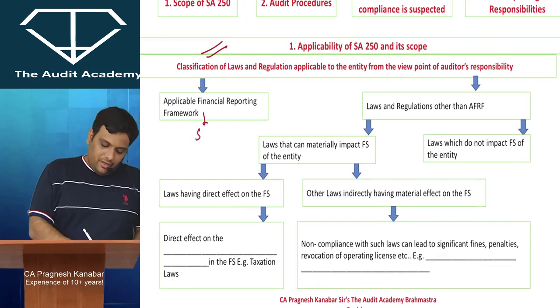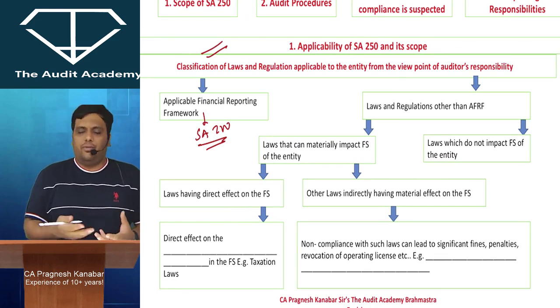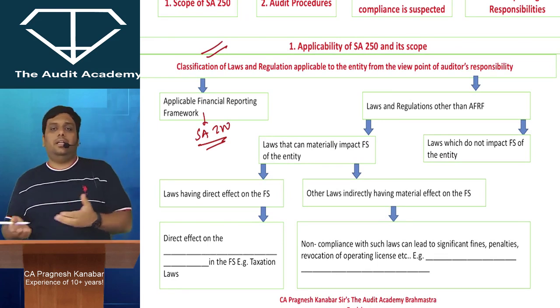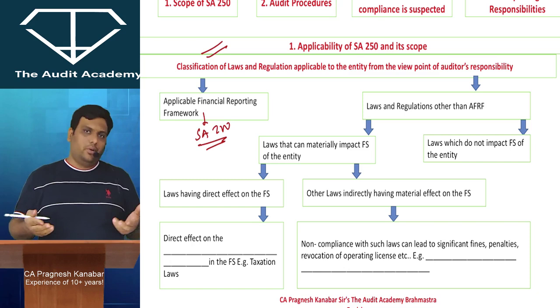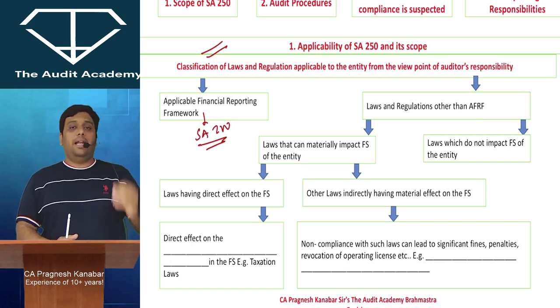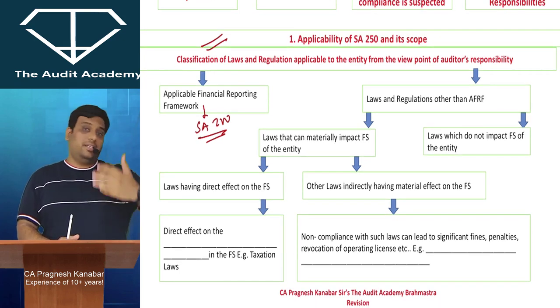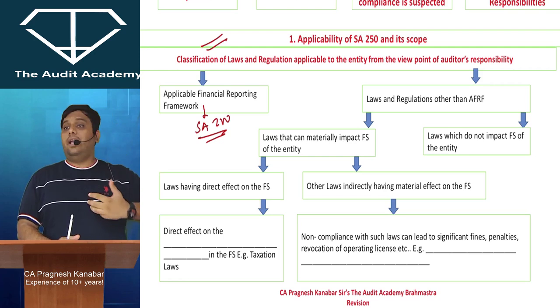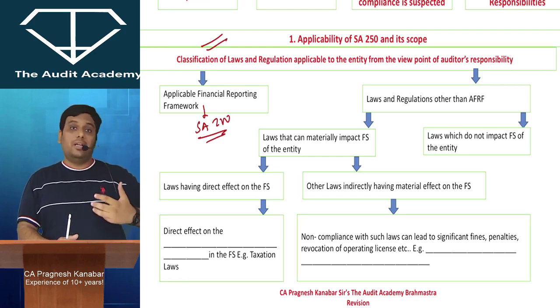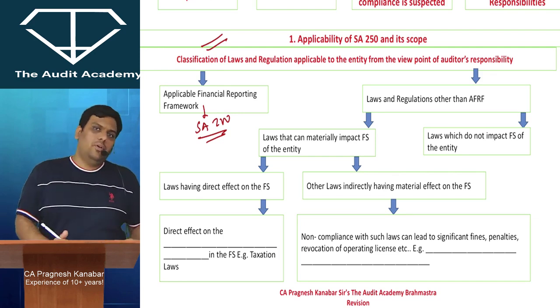Applicable financial reporting framework, this though in essay 200 also it has said that already, obviously we are going to verify it. So let us say schedule 3, AS, Ind AS, these things obviously we are going to verify. But apart from applicable financial reporting framework, that means the laws and regulations other than applicable financial reporting framework, like taxation law, like GST law, like payment of gratuity act, payment of bonus act, like pollution control, like environment protection, like child labor. So how many laws am I going to verify?